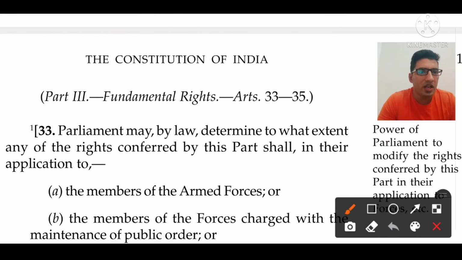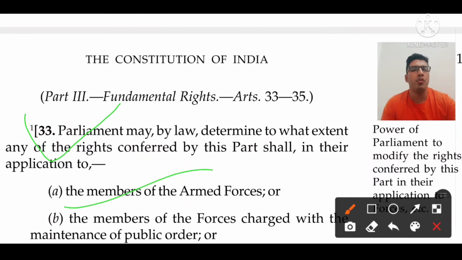Yes, you might have seen in the news one famous case about the BSF Jawan, Yadav, who circulated a video on the internet regarding what type of food quality they are providing to defense personnel. It comes under Article 19, but Article 33 is the provision that gives authority to the legislation. Yes, we can narrow the reach of our fundamental rights for this special type of person.